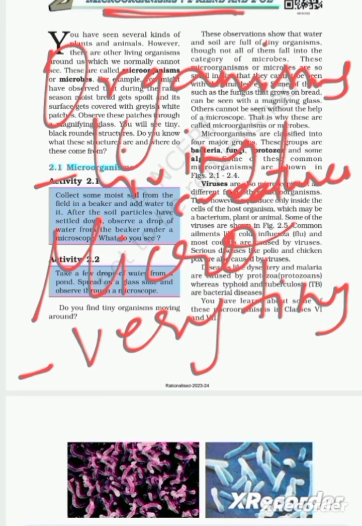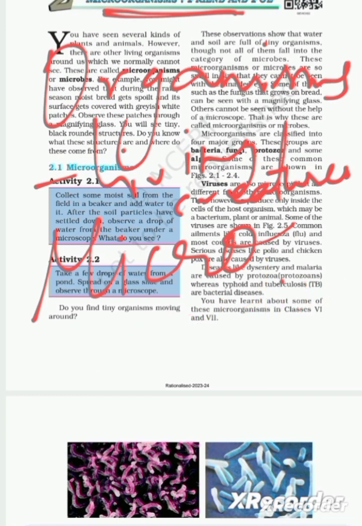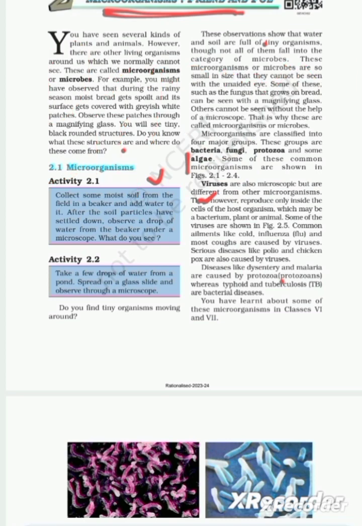So, we can say over here microorganisms. We are going to study about microorganisms.